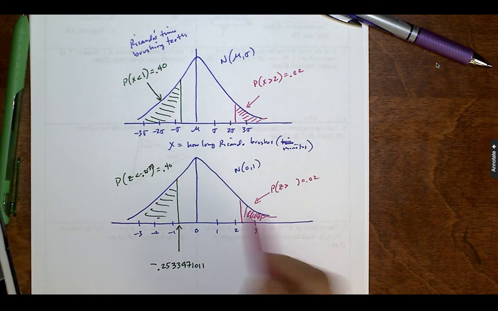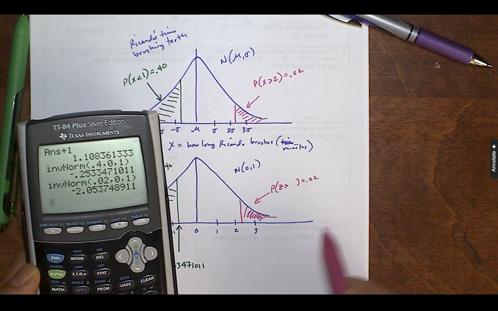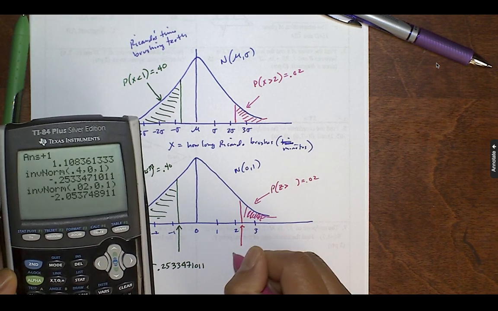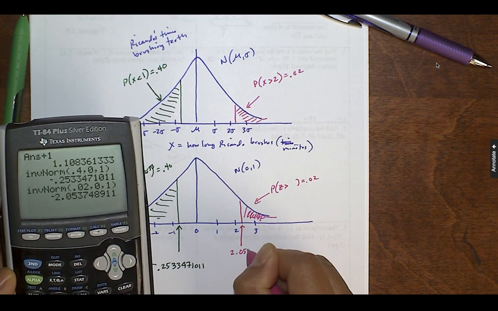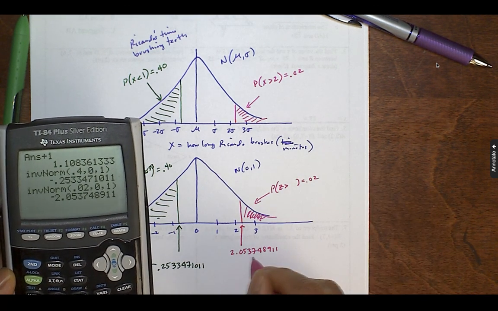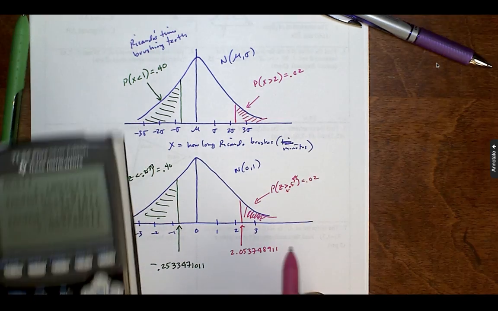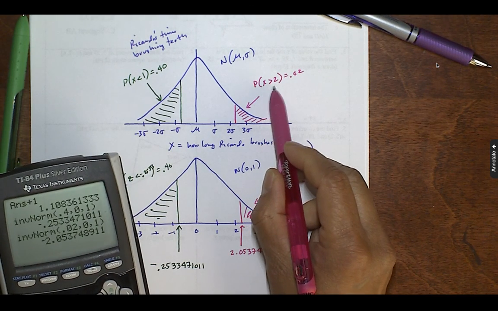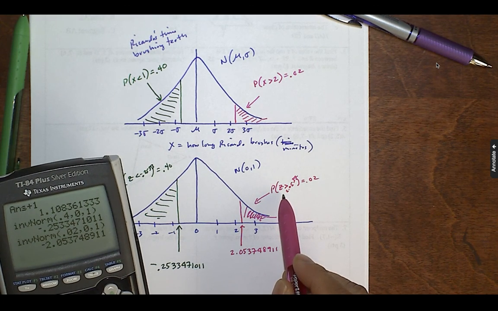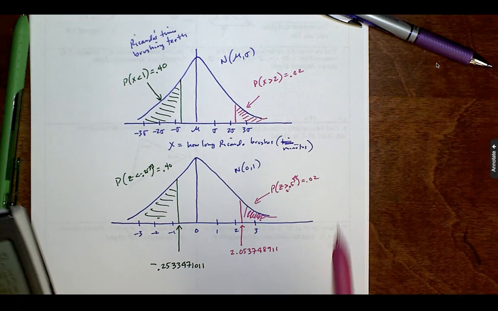So if this was a left tail, I'd be at negative 2, going that way. But this is a right tail, so all I have to do is take the opposite of that. So this critical value is at 2.053748911. Here I'm going to just give the 4 digits: 2.0537. So the probability that Ricardo spends more than 2 minutes brushing his teeth is only 2% of the time, and that corresponds to a probability that z in a standard normal is greater than 2.0537. That's 2% of the time.